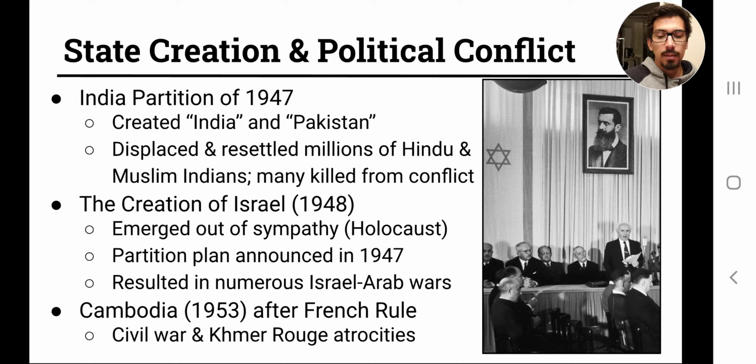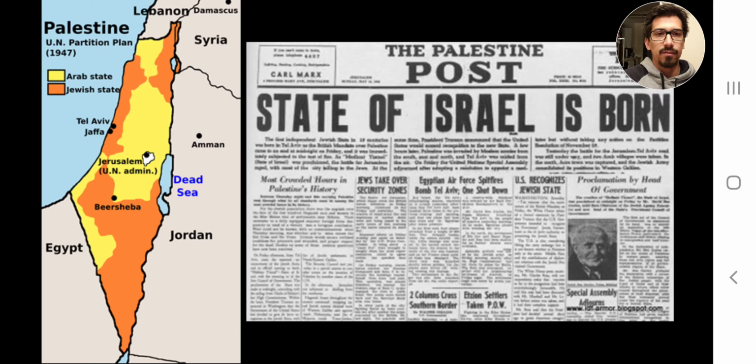And this was a communist group, and as part of this communist takeover, over 1 million people were slaughtered in genocide as a result of the atrocities that the Khmer Rouge committed. So again, creating new states doesn't mean everybody's happy, and it doesn't mean that it's without conflict and without bloodshed. And I hope that you see that from this.